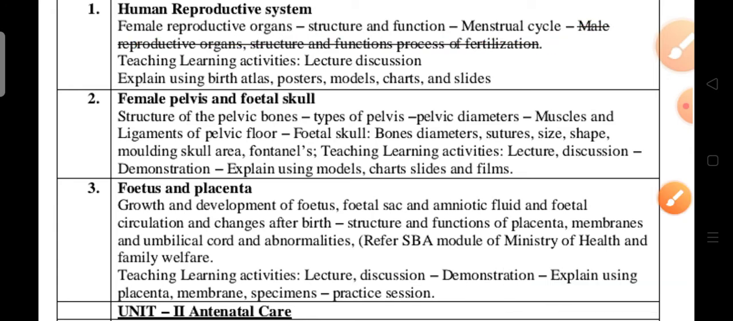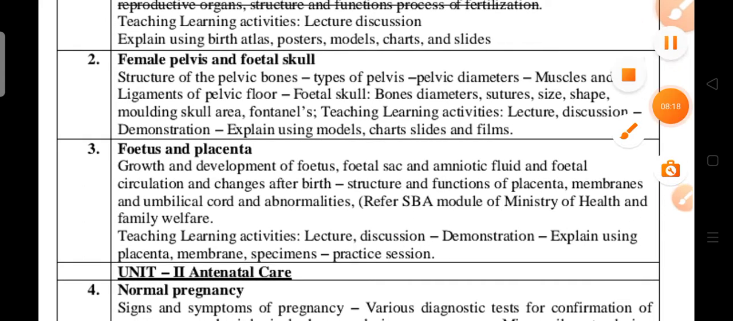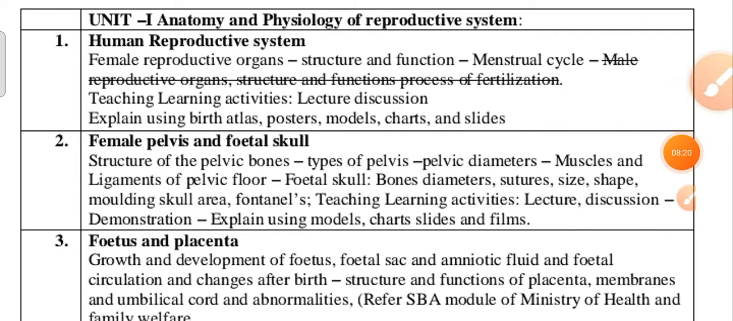So next coming to the female pelvis and fetal skull. It's clear. Okay, next one is the female pelvis and fetal skull: structure of the pelvic bones, types of pelvis, pelvic diameters, muscles and ligaments of the pelvis, and for the fetal skull, bones, diameters, sutures, size, shape and everything. So I am not reading exactly. Whatever I deleted, whatever is the important focus in that, I will focus.